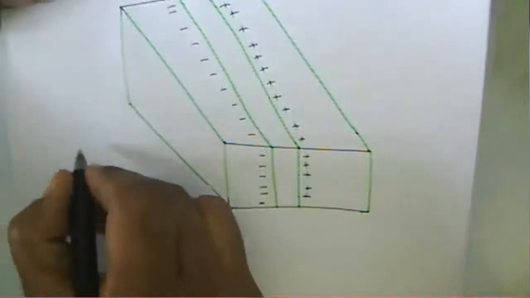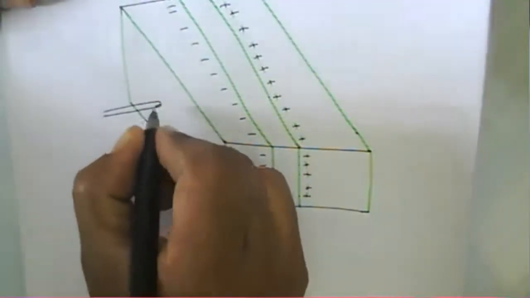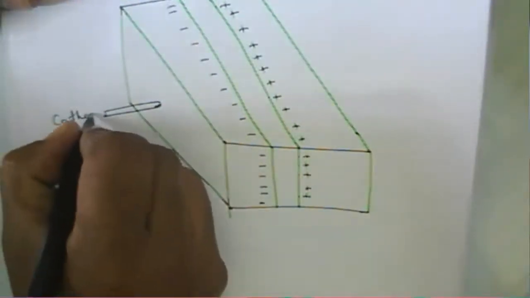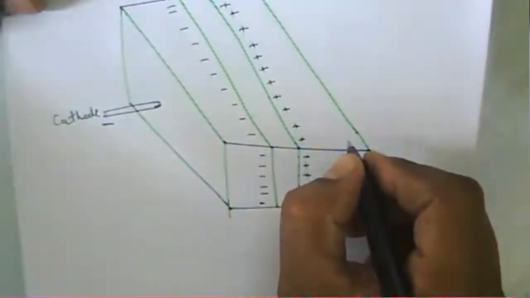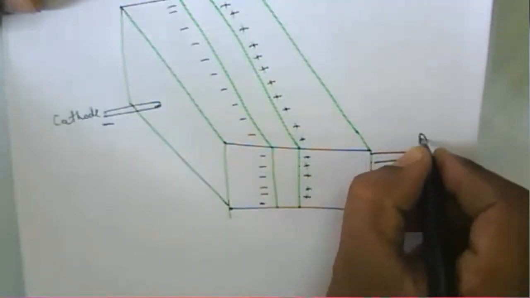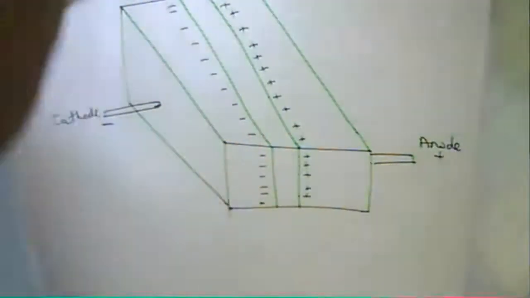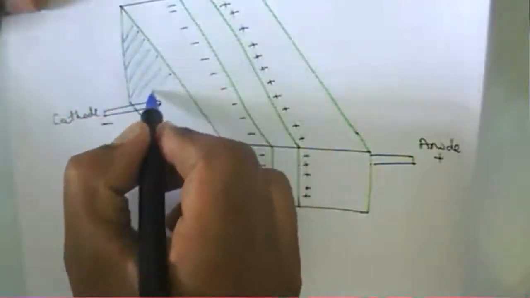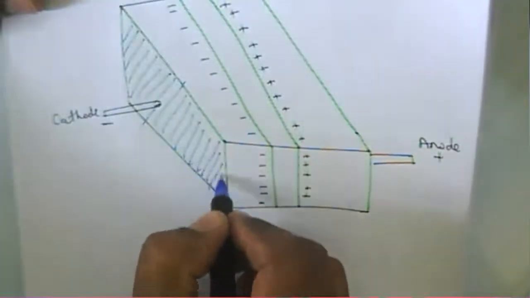This is a gunn diode. Here is the cathode, and here is the anode.